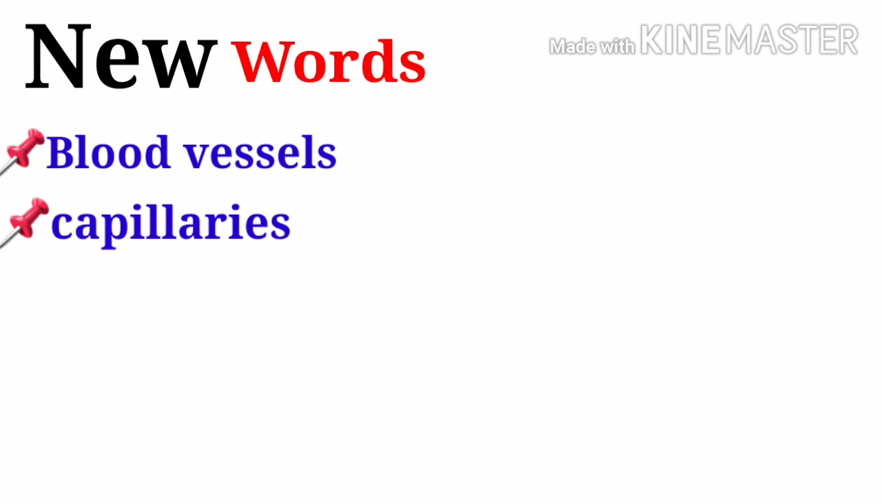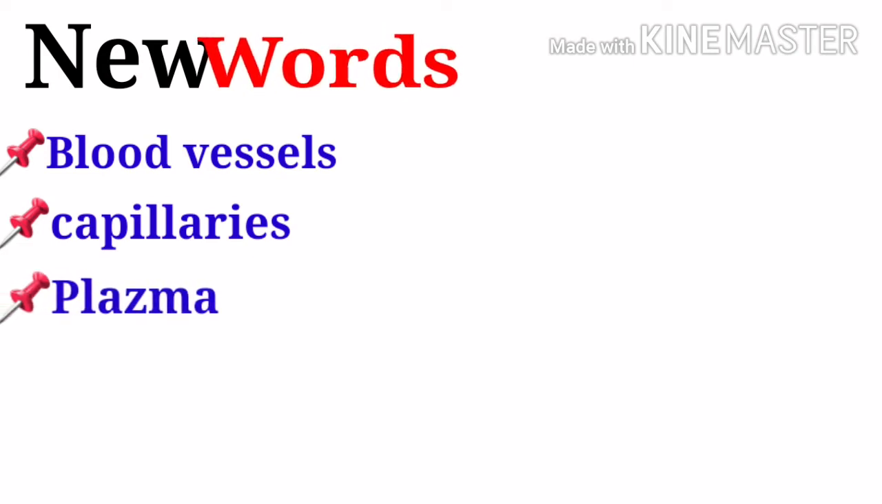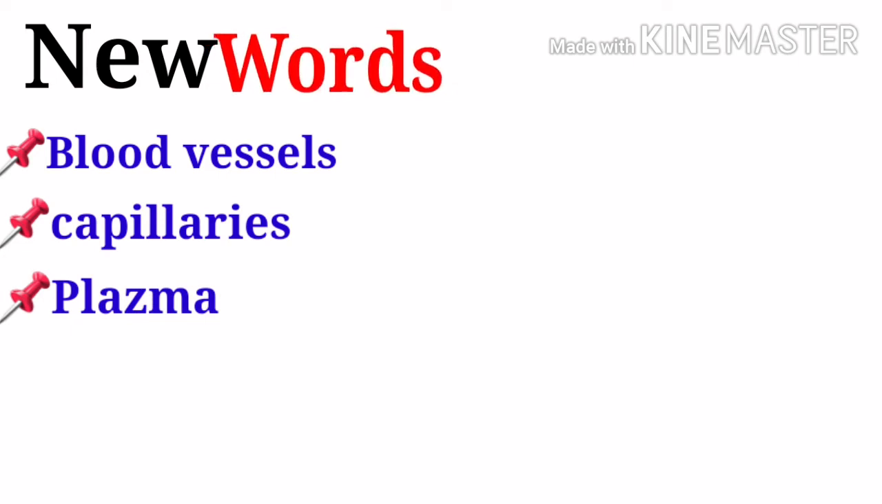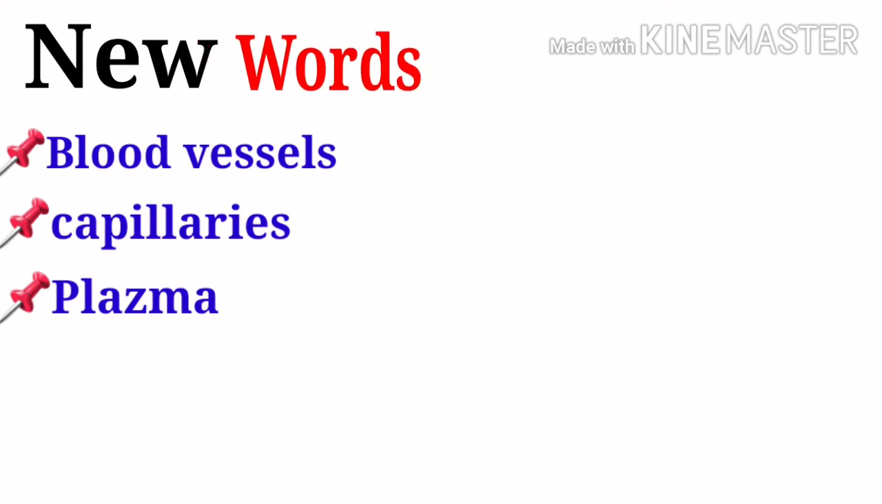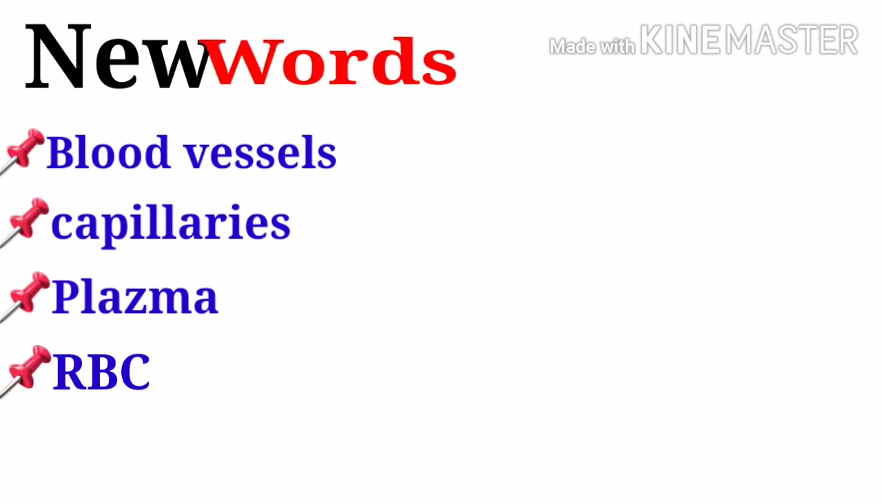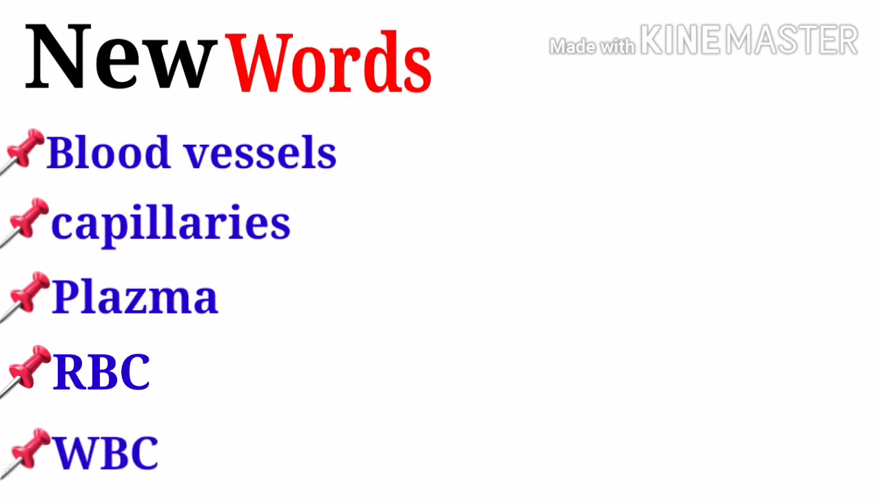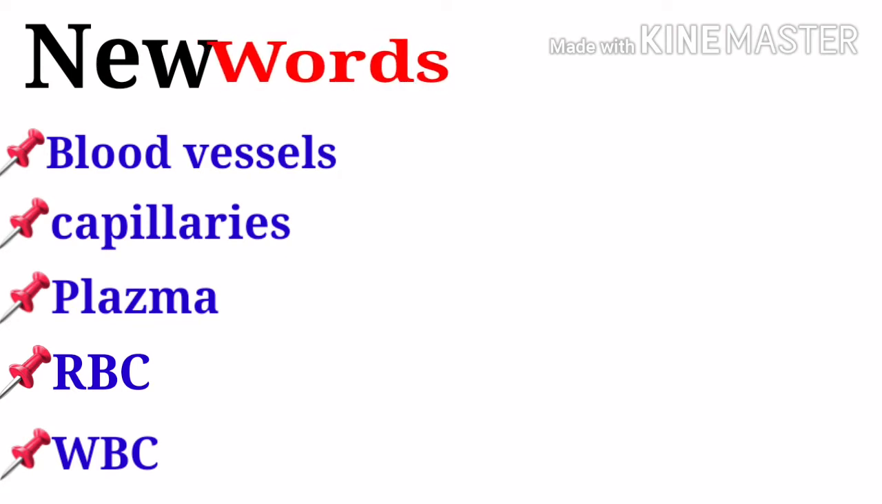Capillaries: tiny tubes that connect arteries to veins. Plasma: the pearl yellow watery fluid in the blood in which all the blood cells are suspended. RBC: red blood cells that carry oxygen. WBC: white blood cells that protect the body from disease.